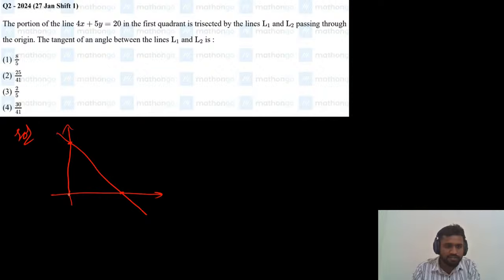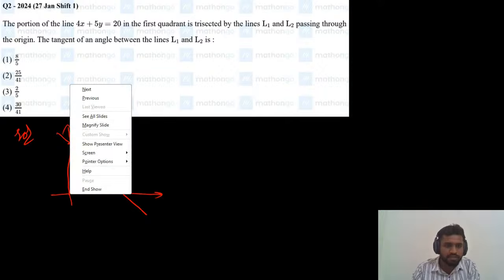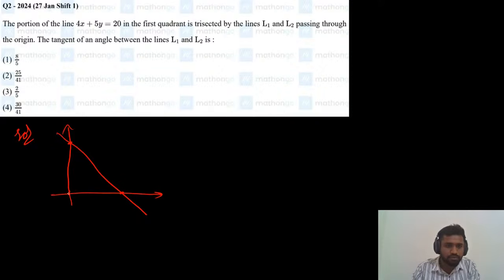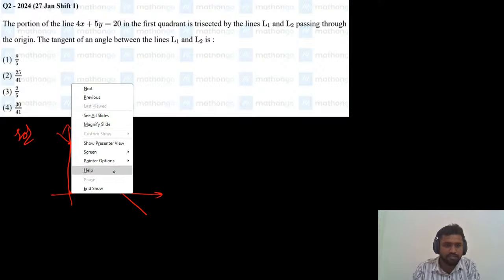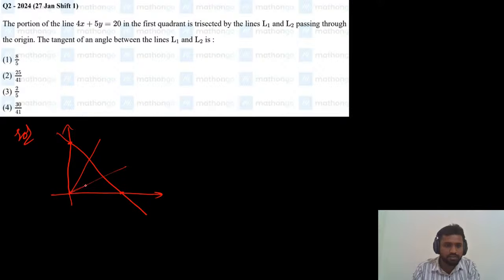This is L1 passing through the origin, and this is L2, also passing through the origin.